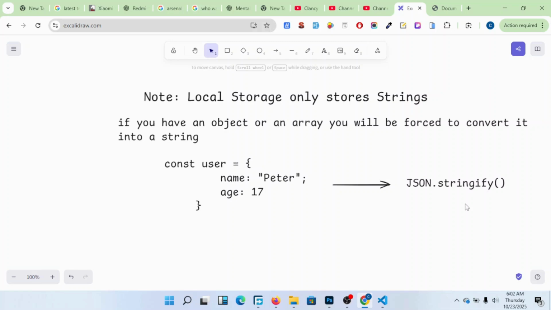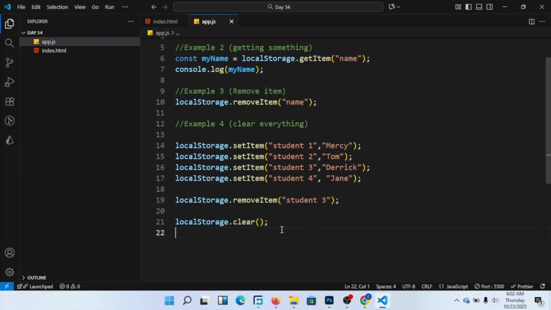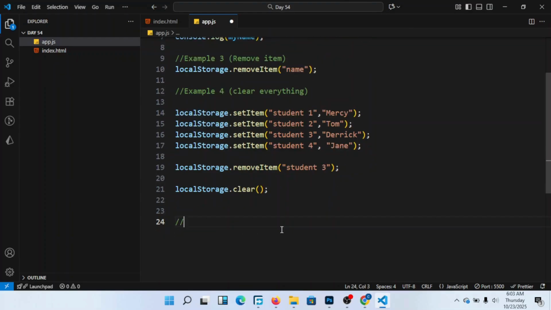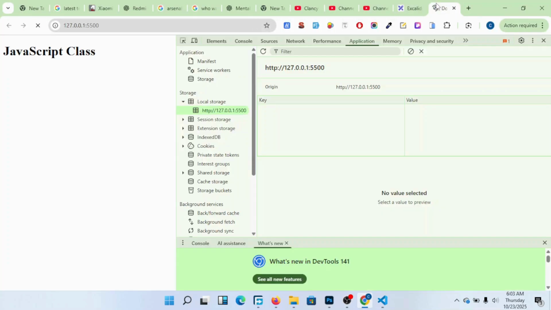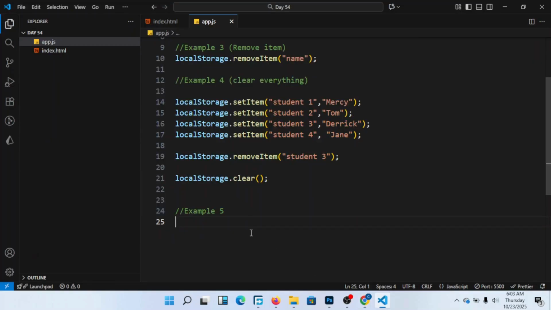Okay, so let's go and see Example 5. You see here, after clearing everything, it is now empty. So I want to come here and put my object now. I put const user is equal to